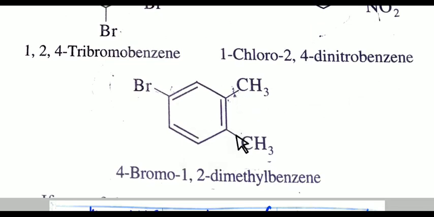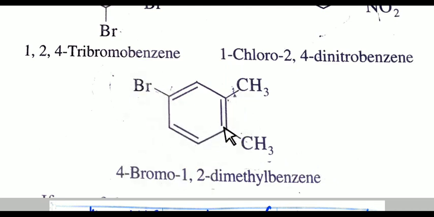Now next one. There is a printing mistake. It is 1,2-dimethylbenzene, but the position of bromine is at the 5th carbon.